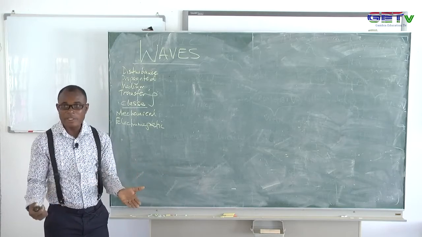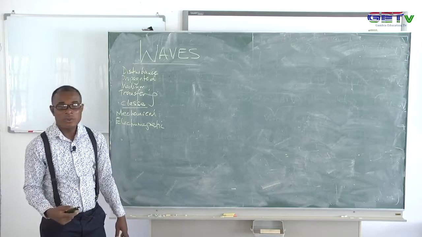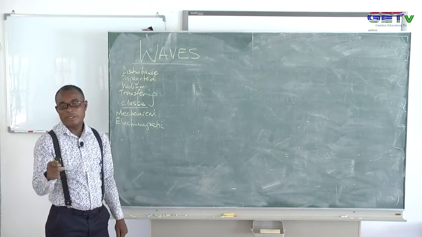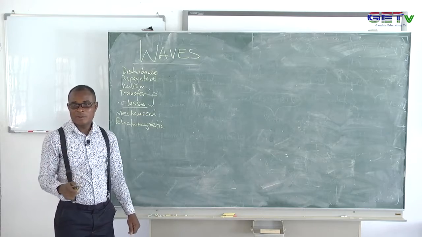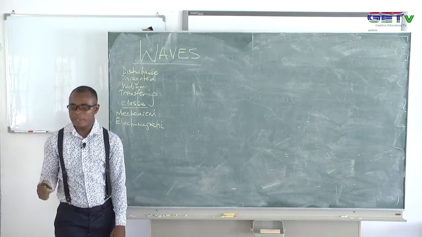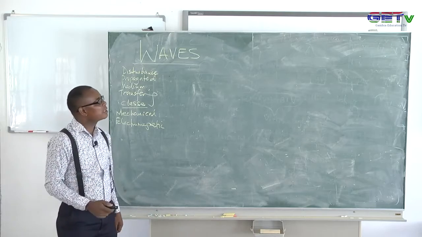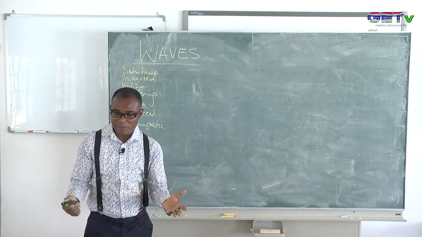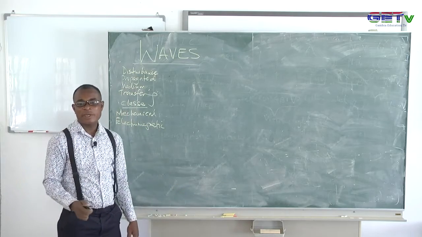That's why we say we need air for us to hear sound. So the medium in this case is the air. So we needed a medium for that propagation. So that wave is a mechanical wave. Any wave that requires a material medium for propagation, preferably a matter medium, is what we refer to as a mechanical wave.